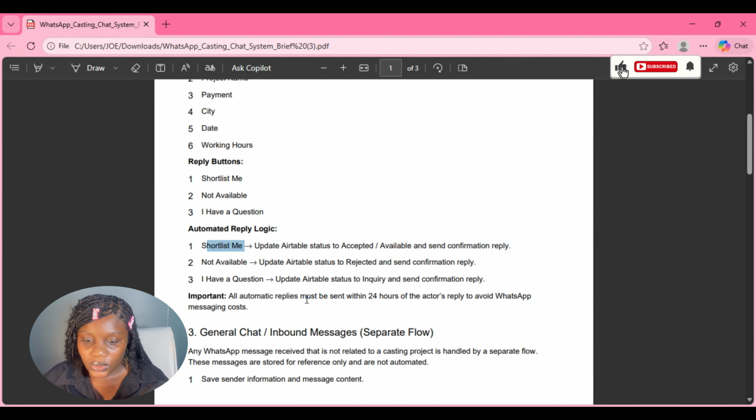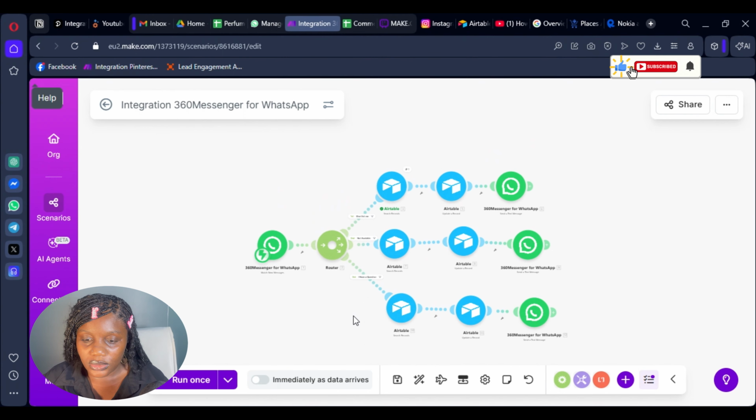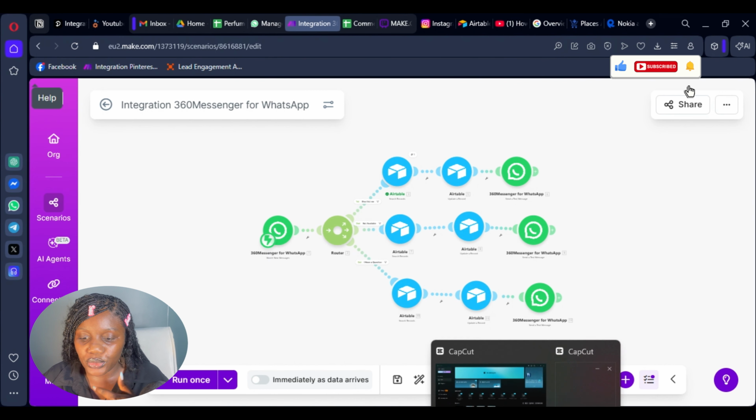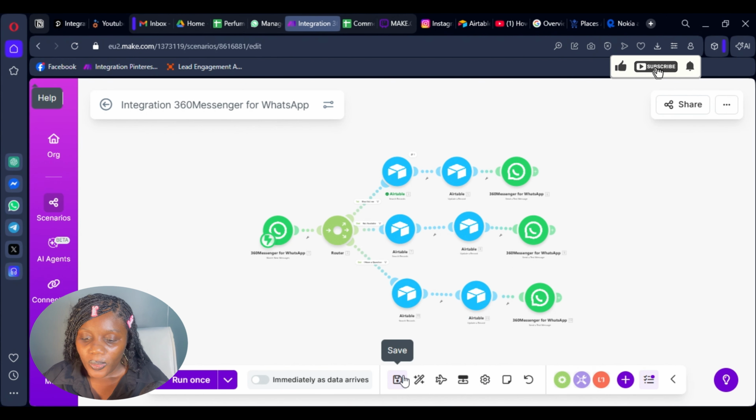That's all we needed. So all must be sent within 24 hours of the author's reply to avoid what I call messaging cost. So you can do immediately data arrives. So just do immediately data arrives, so that way, like I said, it should be able to run within 24 hours of the reply from the actor. So let's go in and test this and see what we get.